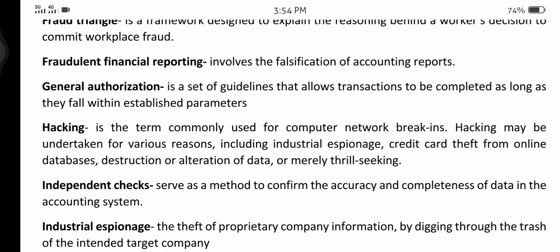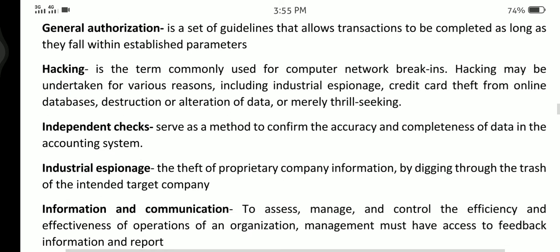General authorization is a set of guidelines that allows transactions to be completed as long as they fall within established parameters. Hacking is the term commonly used for computer network break-ins. Hacking may be undertaken for various reasons, including industrial espionage, credit card theft from online databases, destruction or alteration of data, or merely thrill-seeking.